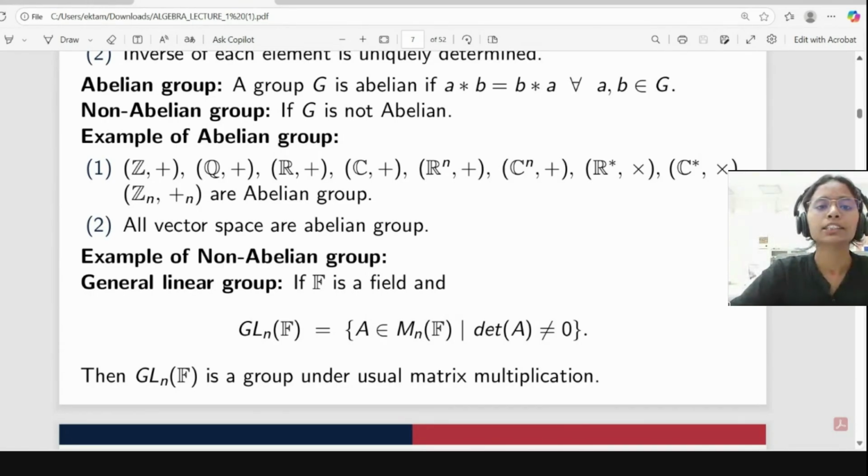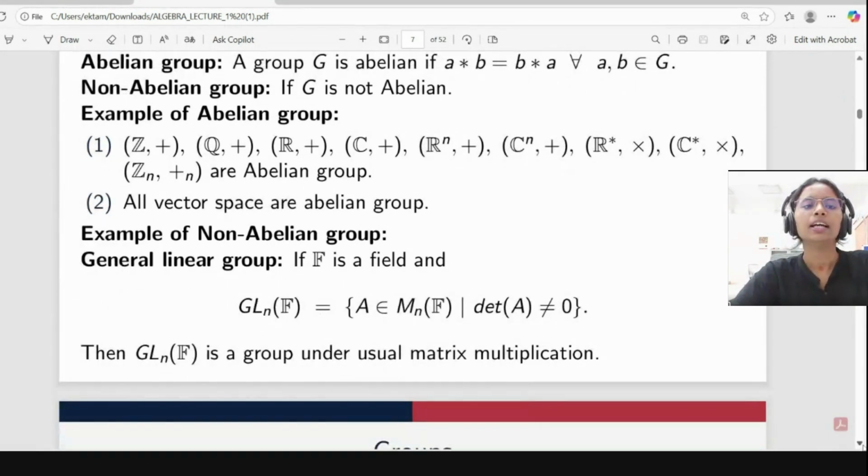Here are some examples of abelian groups. The basic ones are Z plus, Q plus, the known number systems, and all vector spaces are abelian groups. If you have seen the definition of a vector space, to define a vector space we first need an abelian group. With respect to plus, it is an abelian group. Okay, now an example of a non-abelian group.